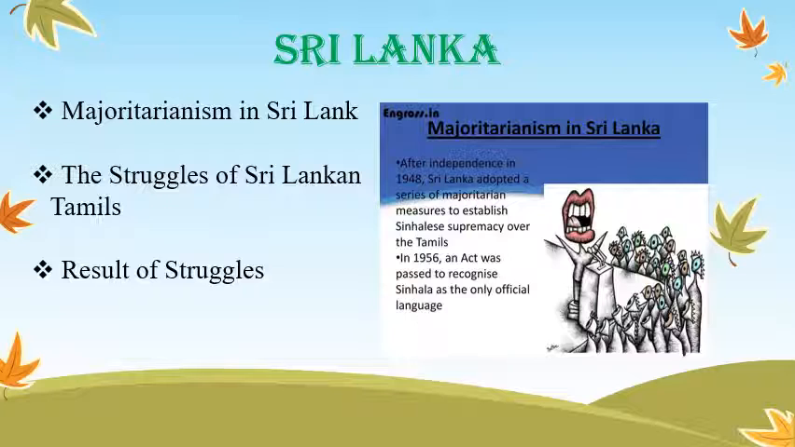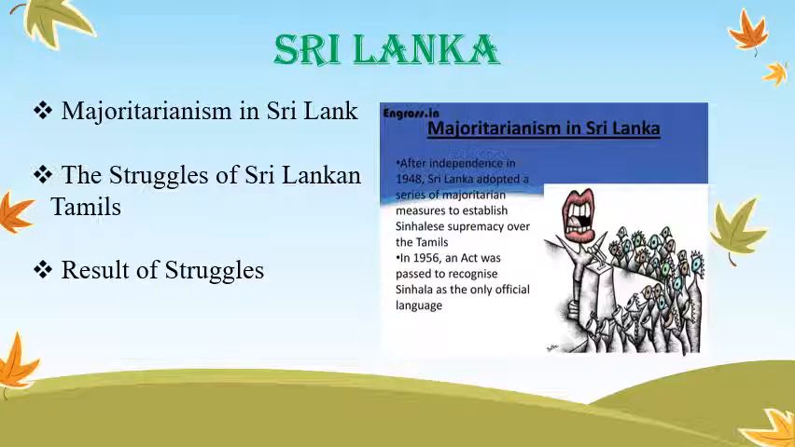When Sri Lanka became independent in 1948, the leaders of the Sinhala community established a dominance over the government by virtue of their majority. That means in 1948 there was a Sinhala community government in Sri Lanka. In 1956, an act was passed to recognize Sinhala as the only official language, thus disregarding Tamil. Due to that act, there was conflict between the Tamil and Sinhala.